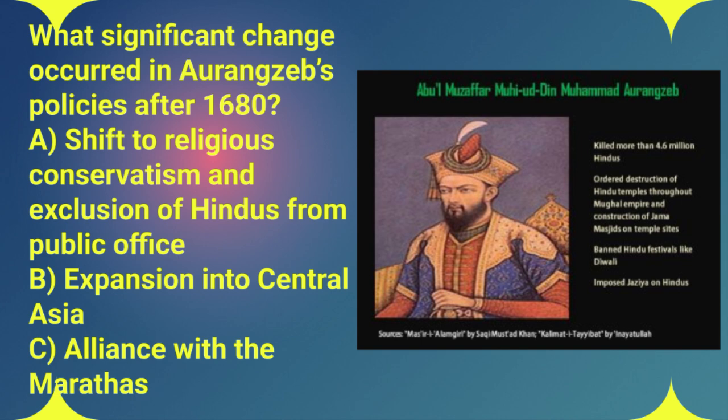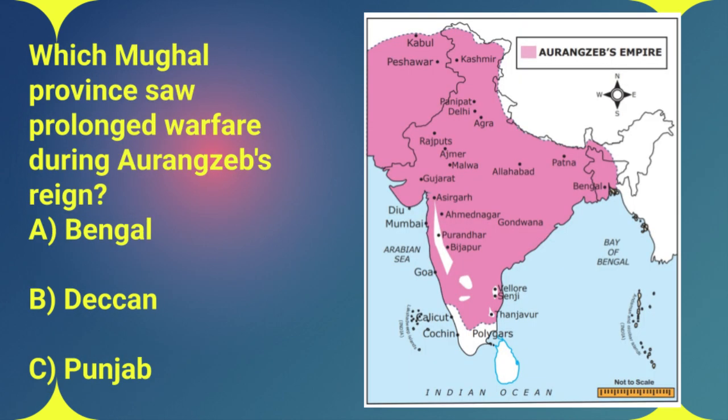Moving on to question 17. Which Mughal province was plagued by, really bogged down by, constant warfare during Aurangzeb's rule? Was it A, Bengal, B, Deccan, or C, Punjab?